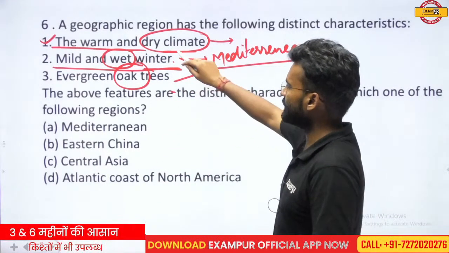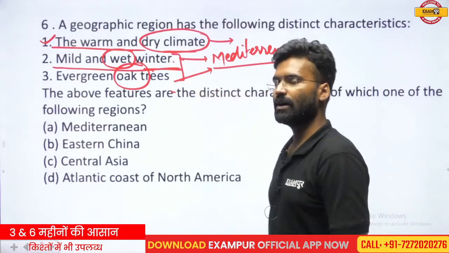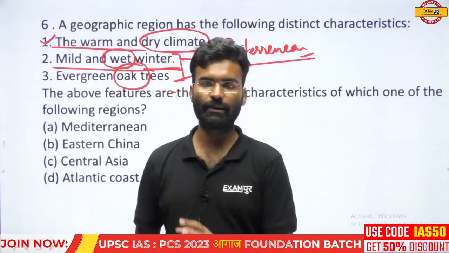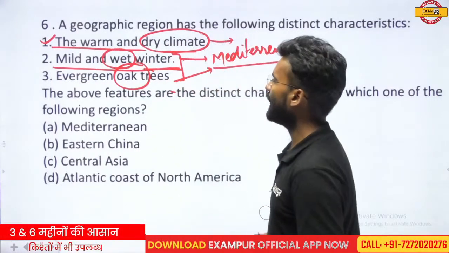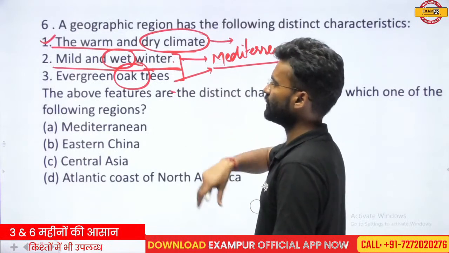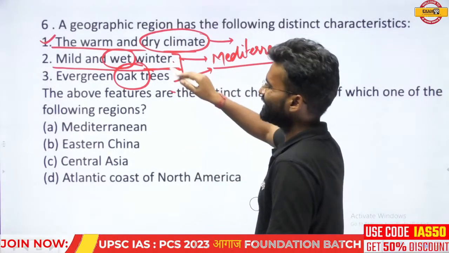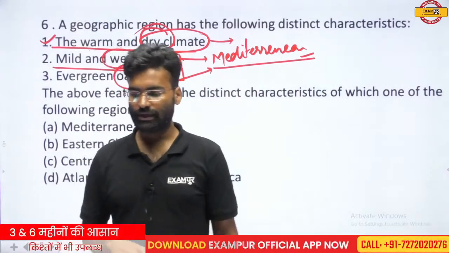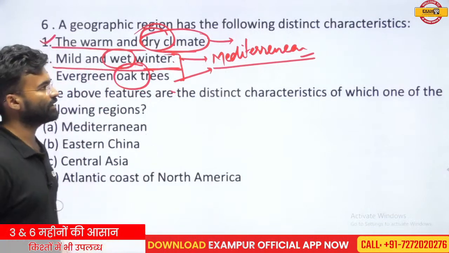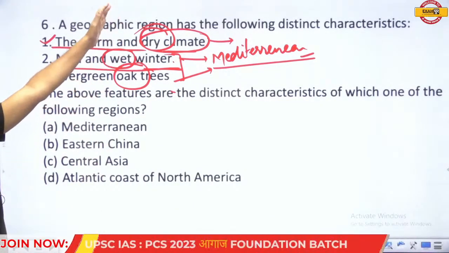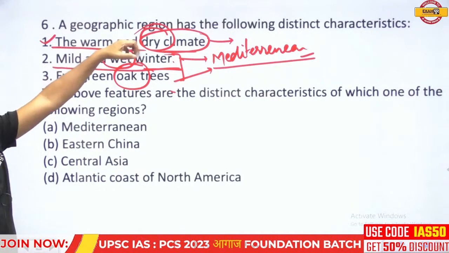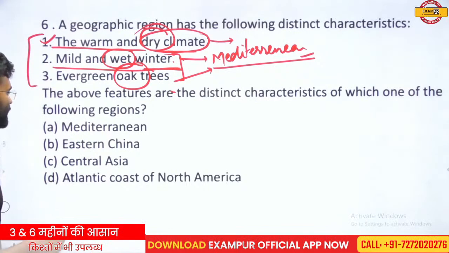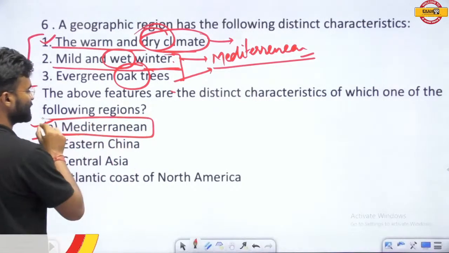So on the basis of these 2 points, you can confirm yourself that the answer should be the Mediterranean climatic zone. If you have the understanding of the summer condition of that particular region, this region is relatively drier than the winter condition. So on the basis of these 3 characteristics, the correct answer should be the Mediterranean climatic zone.